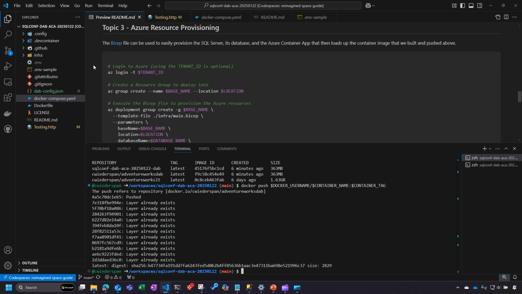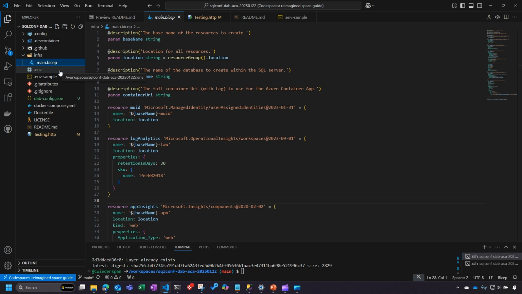And the way we're going to do that is we're going to look at this Bicep file. Bicep is just Azure's native infrastructure as code language. It's layered on top of ARM templates, if you're familiar with that, but it makes it a little bit easier, roughly akin to the way Terraform works. So I've got 4 different parameters I can pass into my Bicep file.